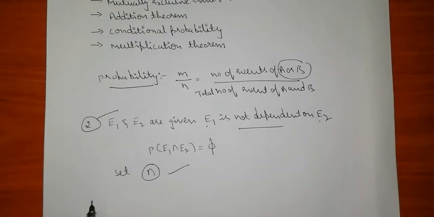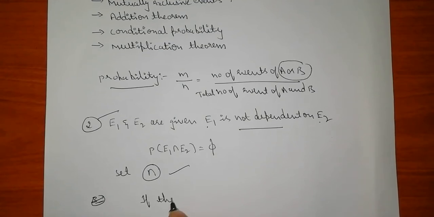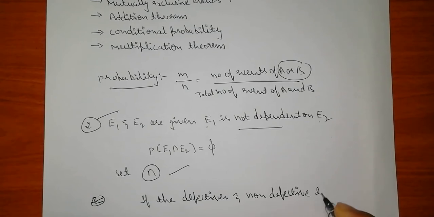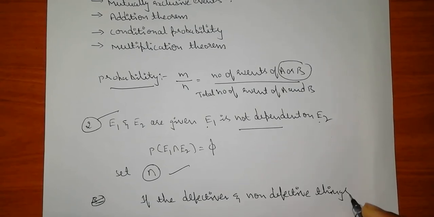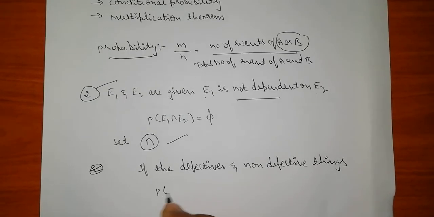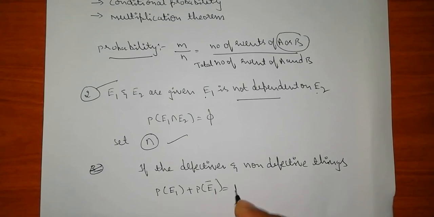Before going to the third one, in probability, if defective and non-defective things are given to you, what is the formula? This is the main thing you have to keep in mind: P of E1 plus P of E1 dash equals 1.